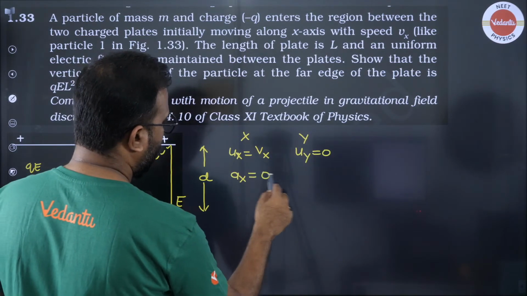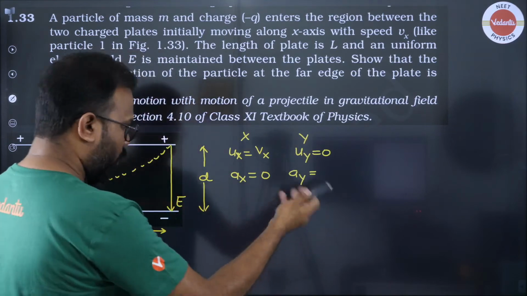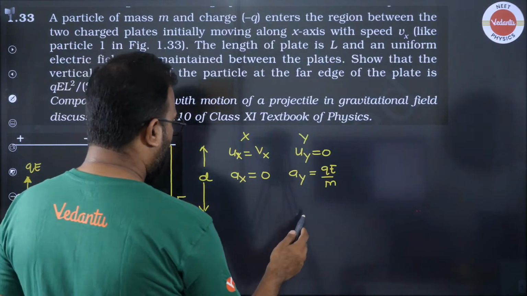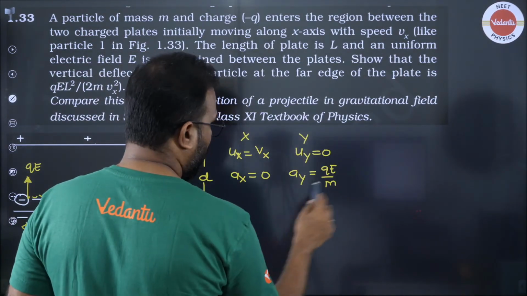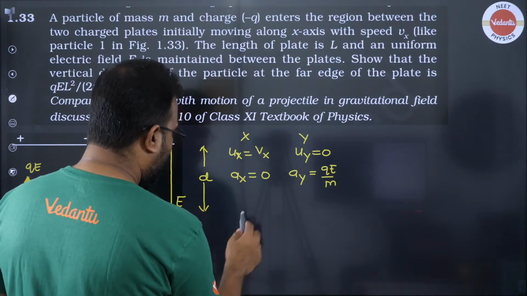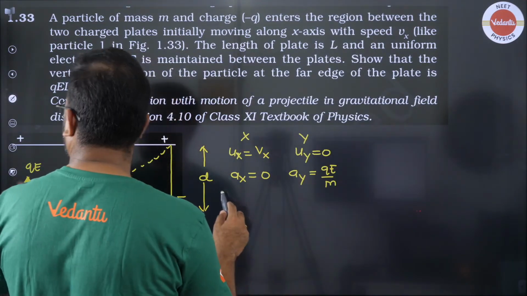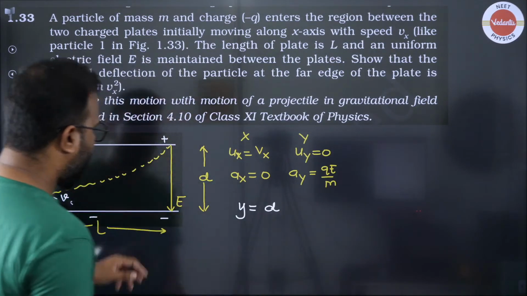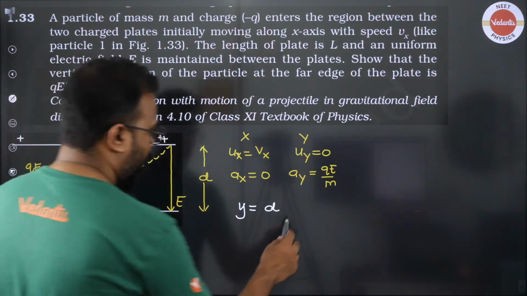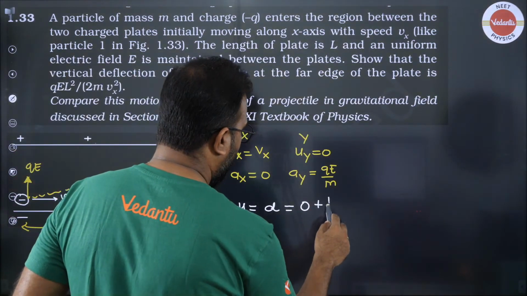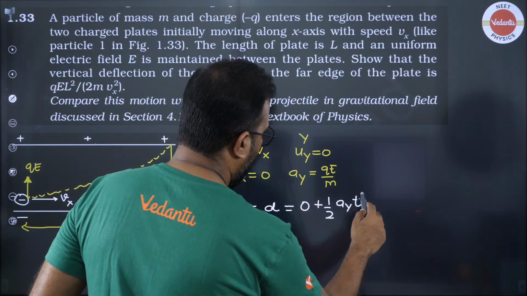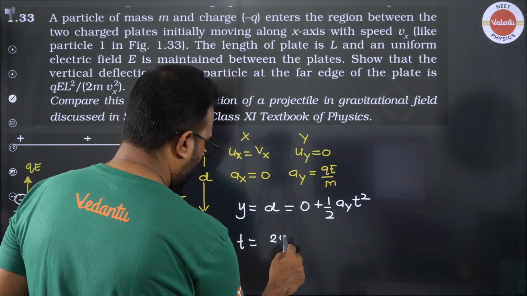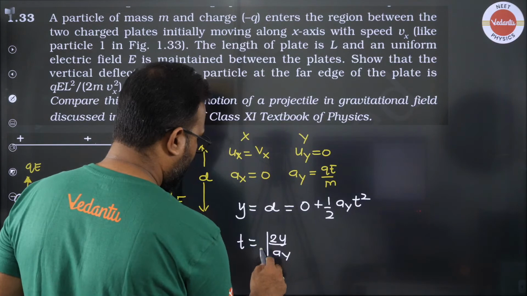The horizontal acceleration is 0 and the vertical acceleration is QE by M. Along the y direction, the displacement is d, given by 0 initial velocity plus half ay t squared. So the time comes out to be the square root of 2d by ay.